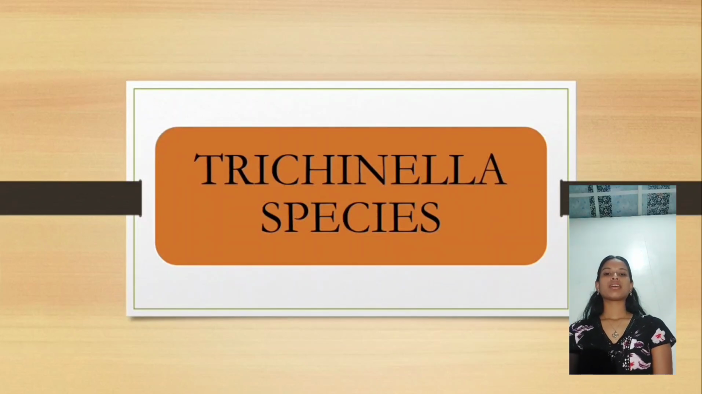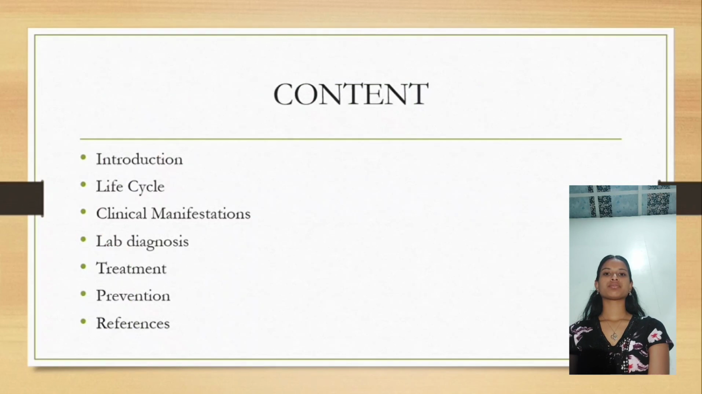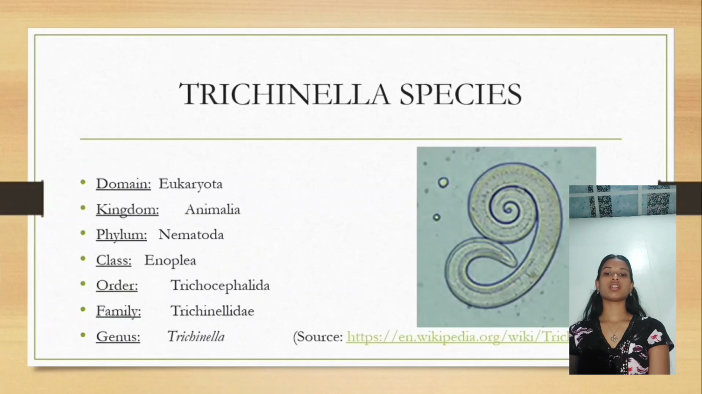So my topic is Trichinella species. This is the content page. I'll be going over the introduction, life cycle, clinical manifestations, lab diagnosis, treatment and prevention of the disease caused by Trichinella species. The domain of Trichinella species is Eukaryota.